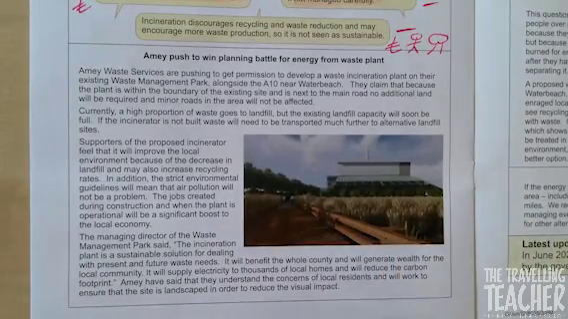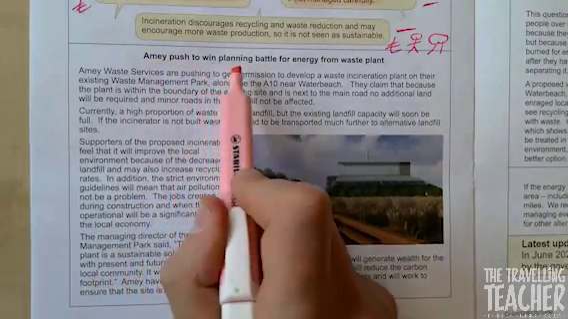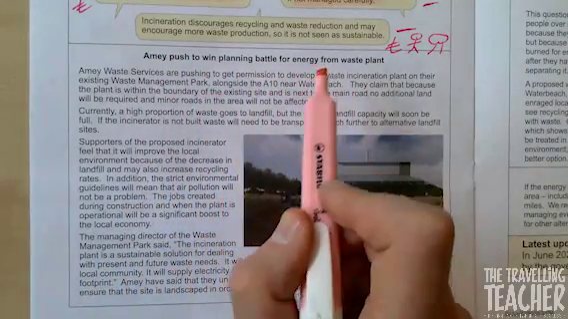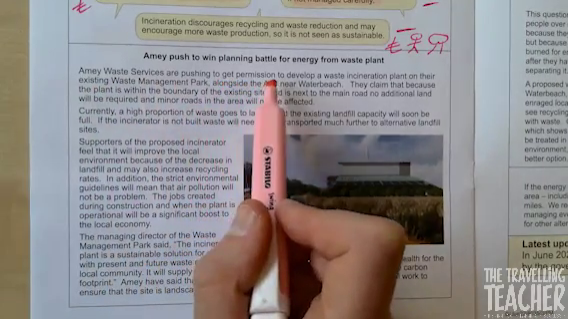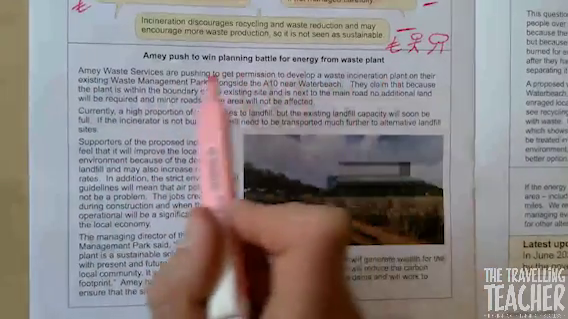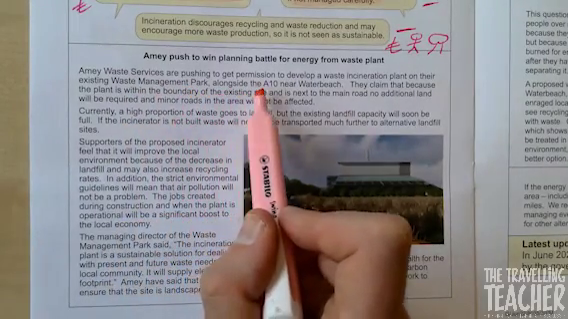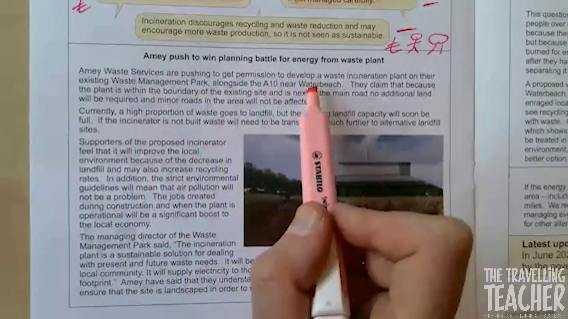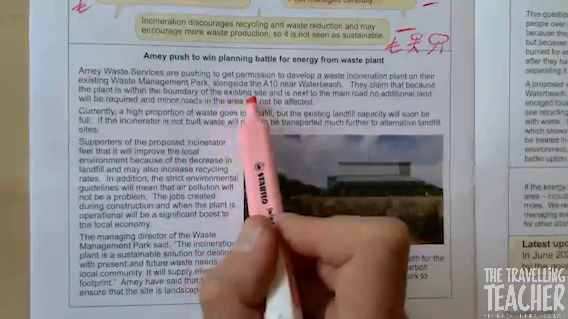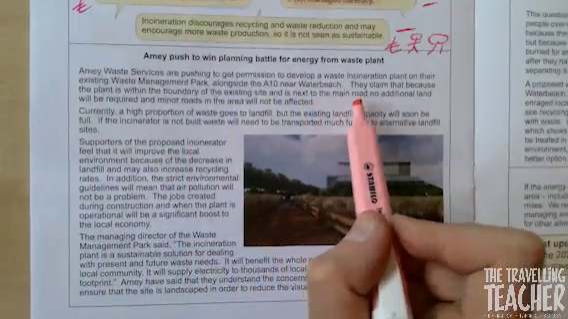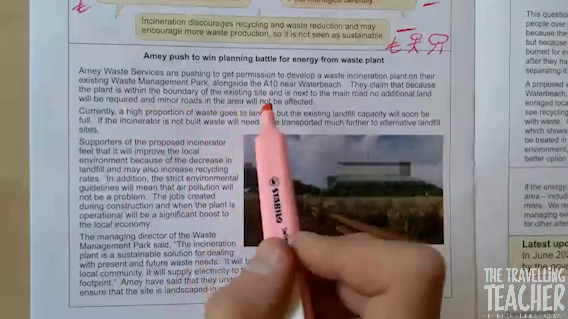So we'll do this bit paragraph by paragraph. AMI push to win planning battle for energy from waste plants. The AMI Waste Services are pushing to get permission to develop a waste incineration plant on their existing waste management park, alongside the A10 near Waterbeach. They claim that because the plant is within the boundary of the existing site and is next to the main road, no additional land will be required and minor roads in the area will not be affected.